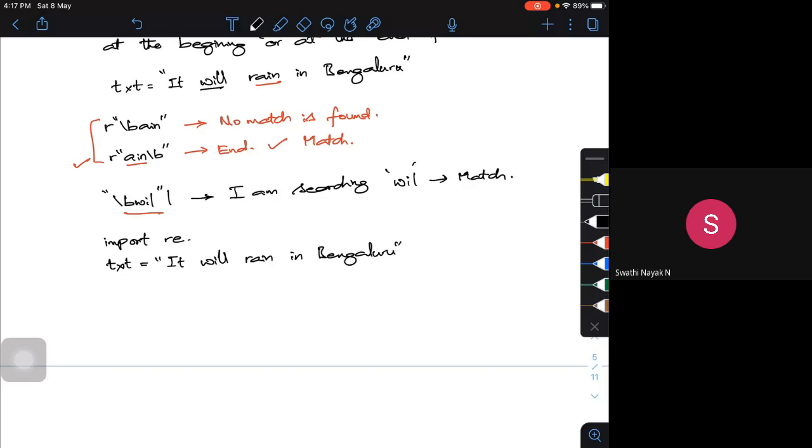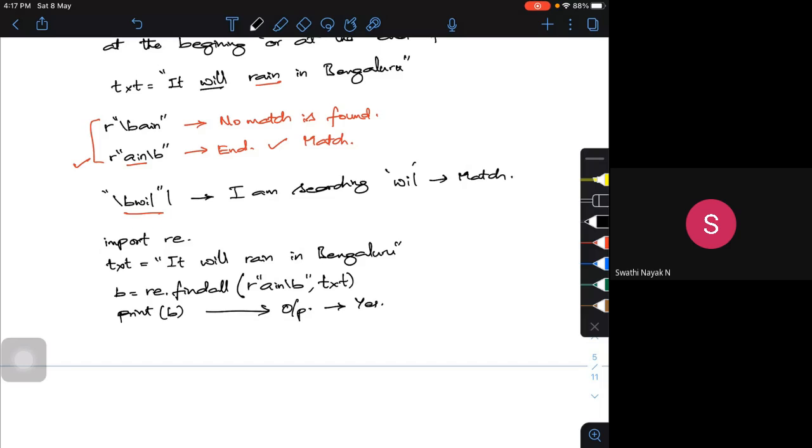Okay, then what I need to do, suppose some b is equal to re.findall. I'm trying to find it. re is equal to findall, so r within inverted commas, \bain, where I'm trying to find in the text. So if I do this and print b, the output will be: yes, it is found at the end.